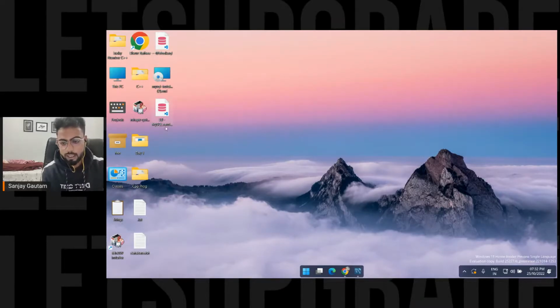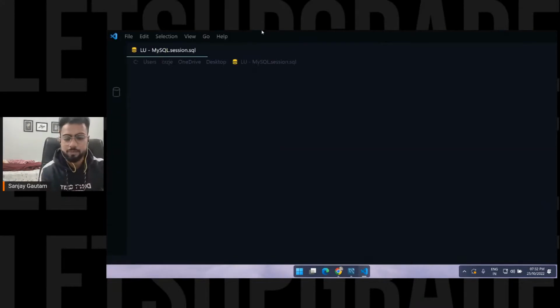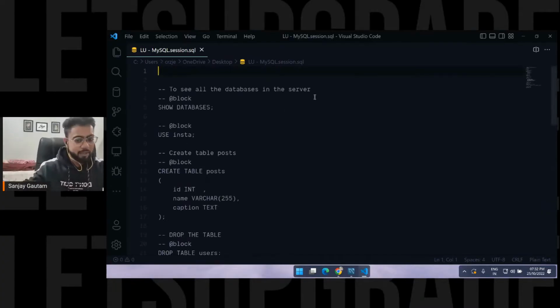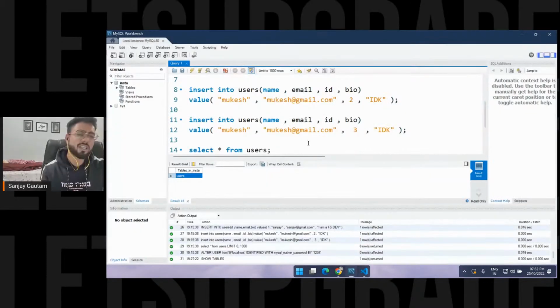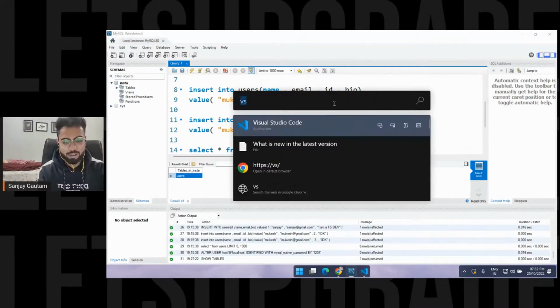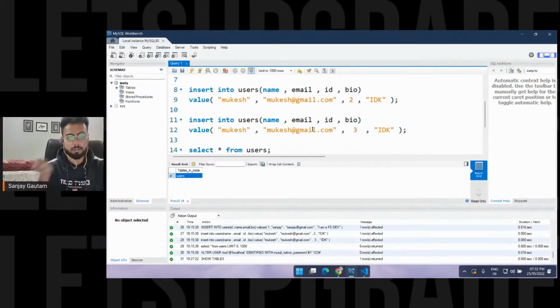Now you can get all of these things back. See, the MySQL session, just click on this and you will get back to the place where you left. That's why I like VS Code a lot. You will get all the things here, so try it once. If you feel any problem in VS Code, I'll try to fix it. Otherwise you can just work with the Workbench. Most of the people are actually going to work with this. And if you are super extraordinary, you can go with the CMD, and all the commands that I have written here, you can also execute in the MySQL panel as well.